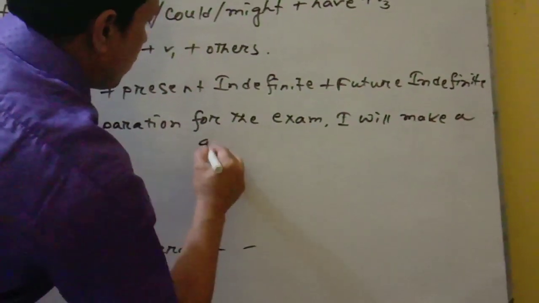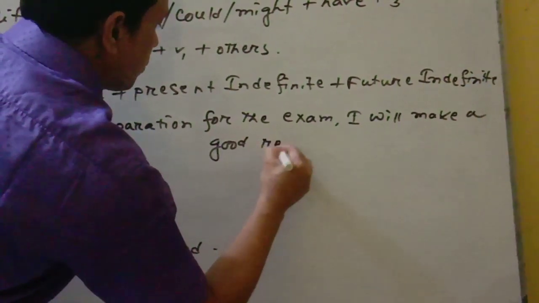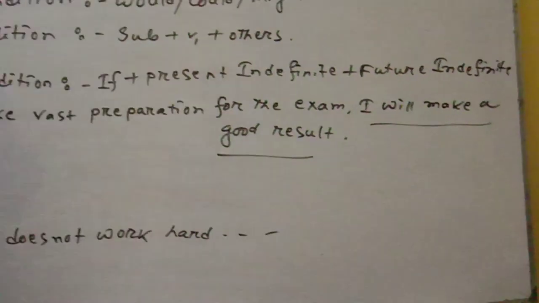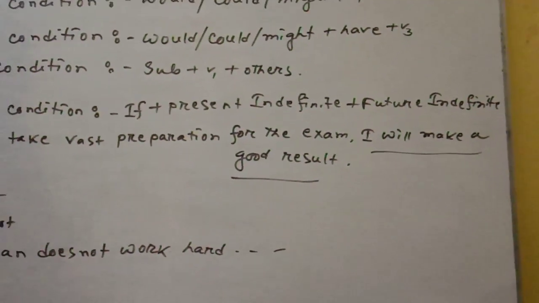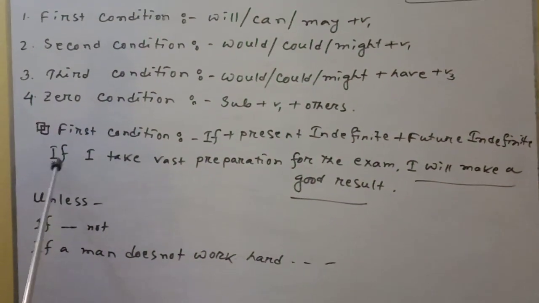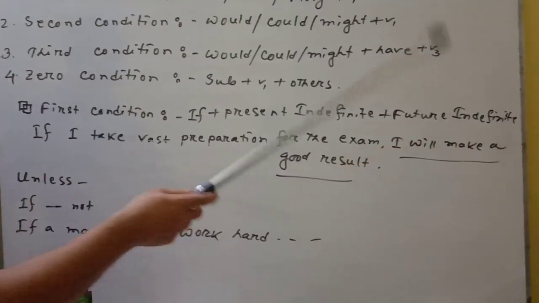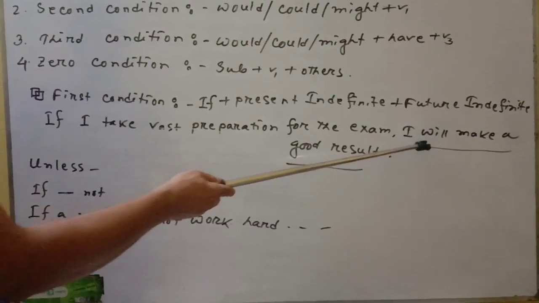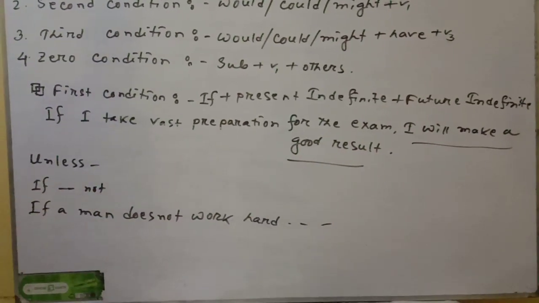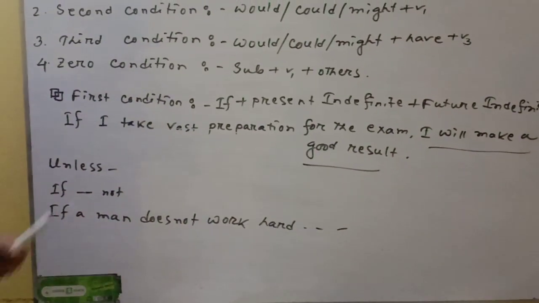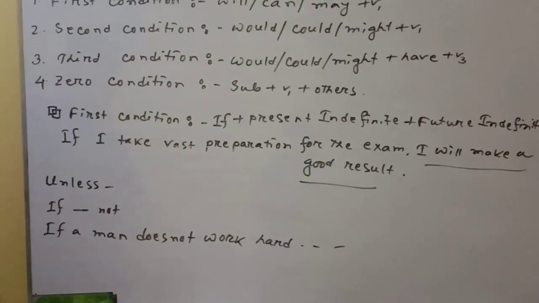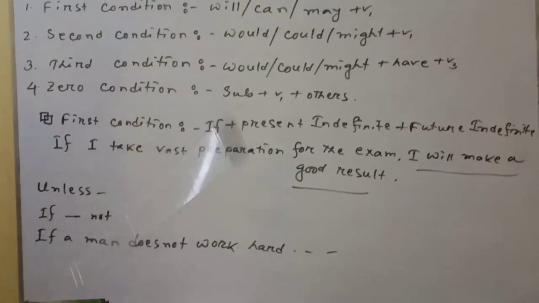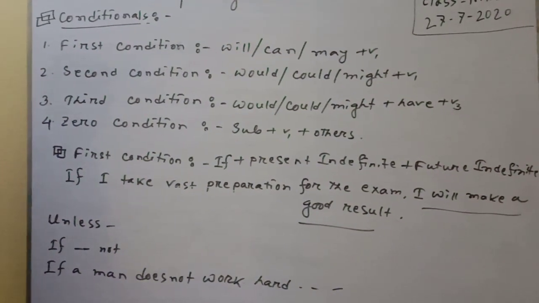You have to complete the other part of the utterance. Here one part may be given, and you have to complete the other part, or the second part may be given and you have to complete the first. Those are correct. So, if I take vast preparation for the exam, I will make a good result, or I will get a better result for the exam.